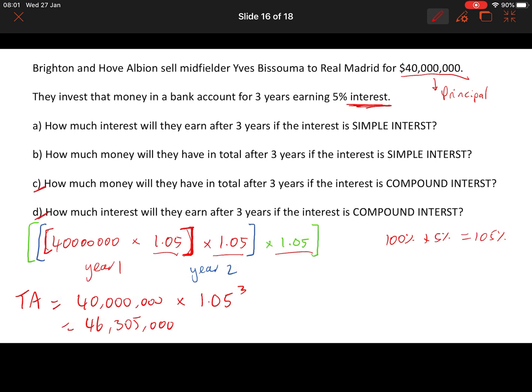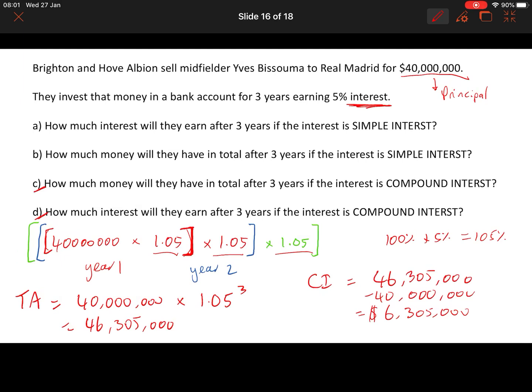So it's only now that answers part C. Only now can you answer part D, which is say how much interest did you earn? Well, the compound interest you earn must be the amount you have now minus what you had in the first place, the principal. So this time you earned $6,305,000 in interest. Okay, so you work the other way. You find the total amount first, and then you find out the compound interest.